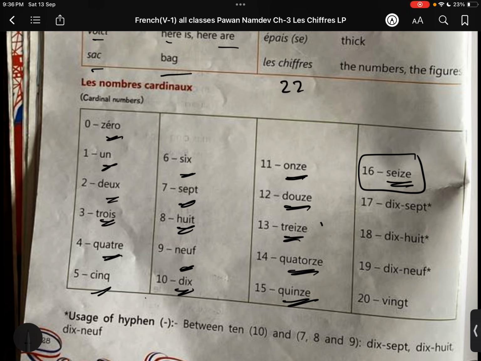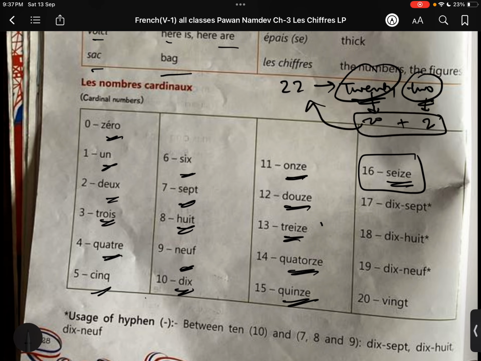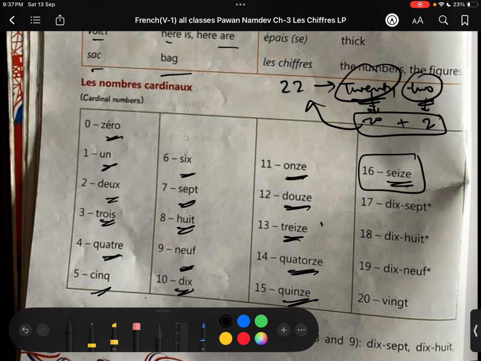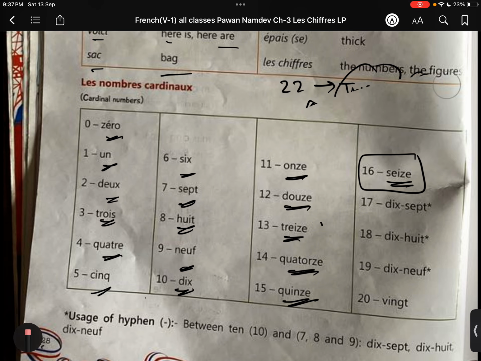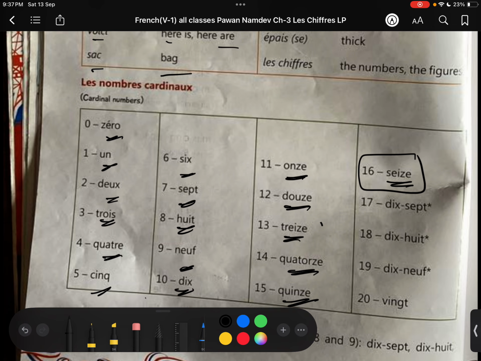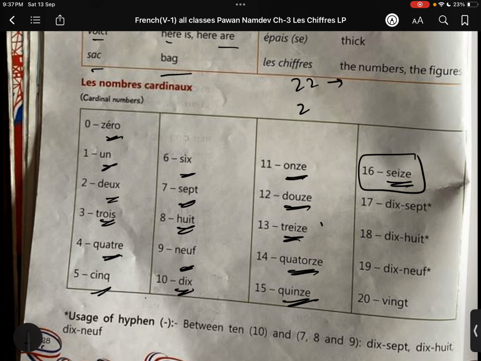For example, in English, 22 is twenty-two. Two words are there, 20 and 2. You use 20 and you also use 2 to make 22. You made that 22 from these two words. In French we do the same. So 22 would be, in English it's twenty-two.